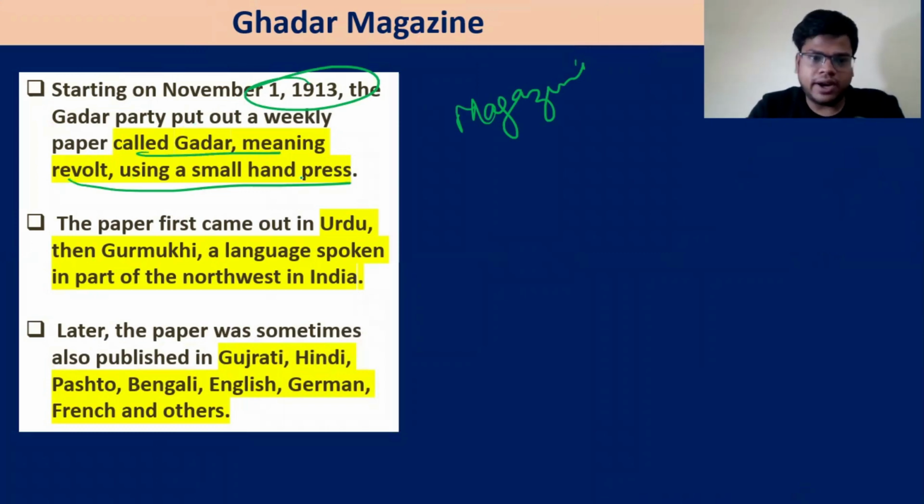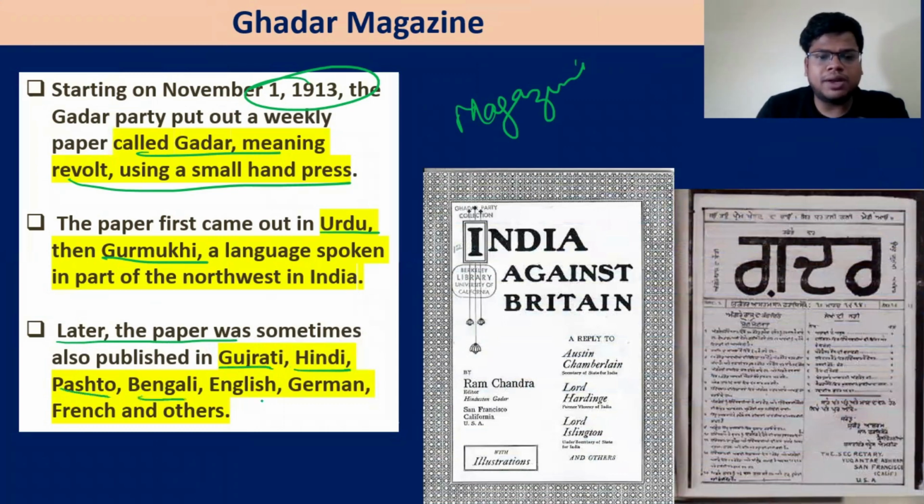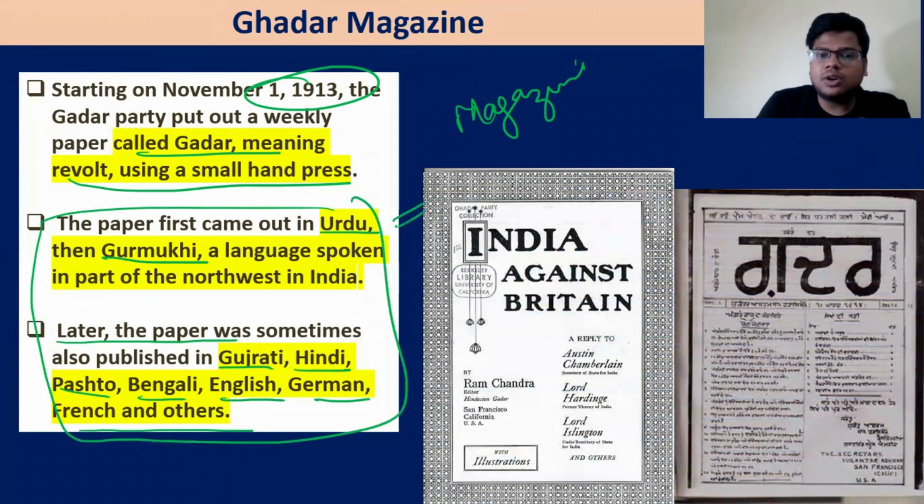a small hand press. The first issue came in Urdu, then in Gurmukhi. Later on, the paper was sometimes published in Gujarati, Hindi, Pashto, Bengali, English, German, French, and others. So you can expect this question: the Ghadar news magazine was written in which language? Firstly in Urdu and Gurmukhi, and later on in other languages as well.